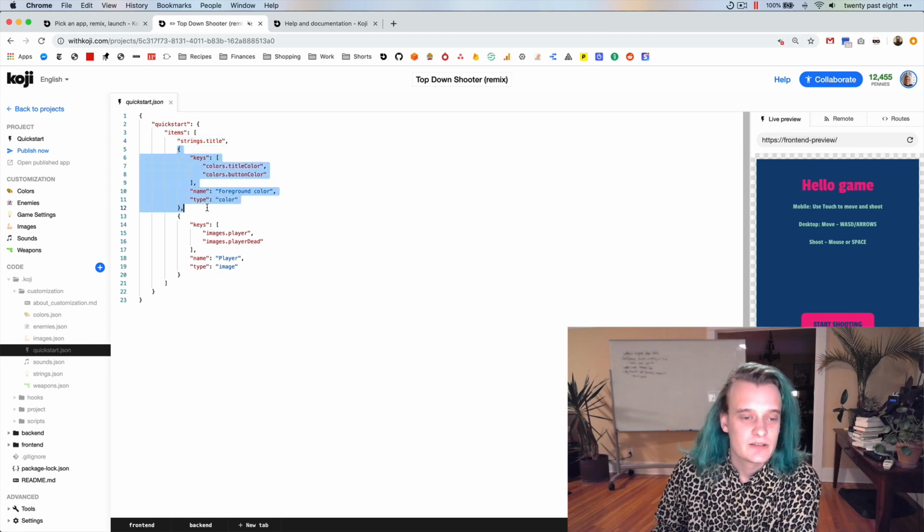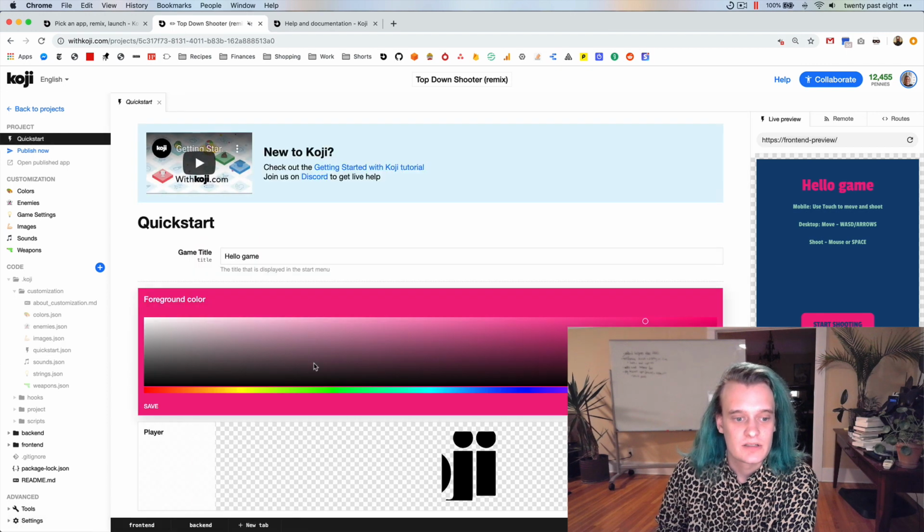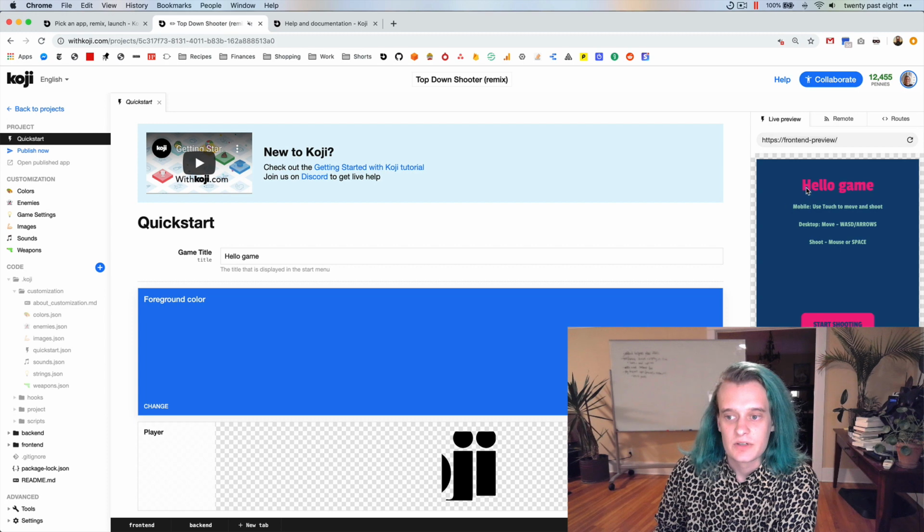Or if you pass it an object, and you'll notice this object looks similar to the standard VCC definition object, but instead of a single key, it has this array keys. So this foreground color actually forwards its value to both title color and button color. So if I go back here and change this from pink to blue, you'll see that it affects over here on the right, both the title and the button color.